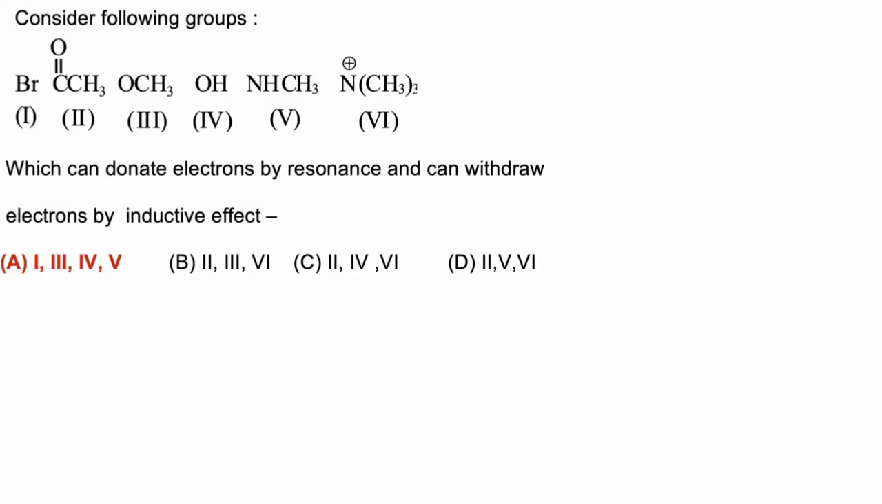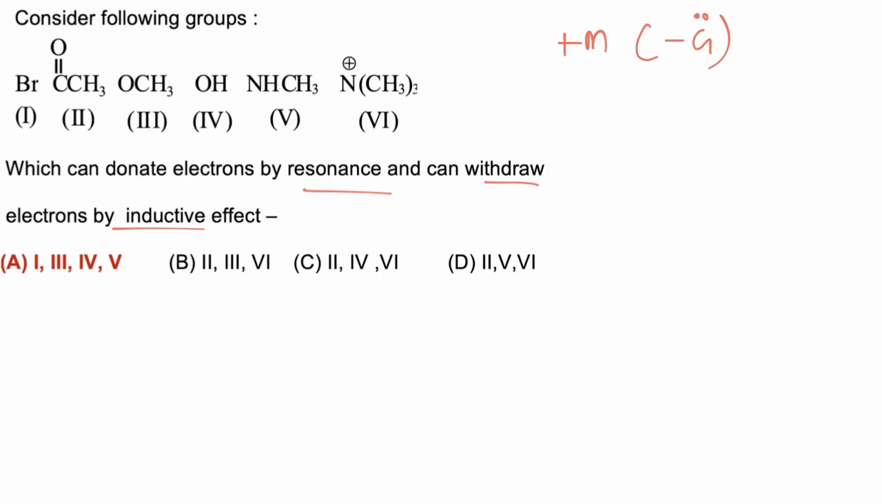In this question we have to find out of the given groups, which group can donate electron by resonance and withdraw electron by inductive effect. If any group donates electron by resonance, this is called plus M effect, and for any molecule to show plus M effect, it must have a lone pair of electron on the first connected atom.